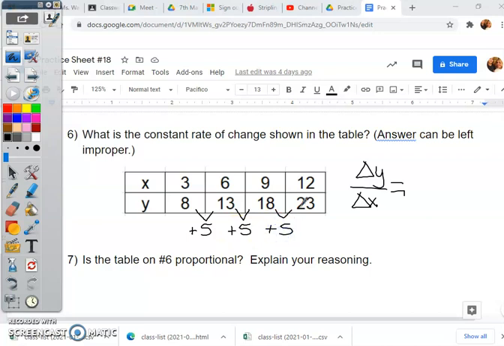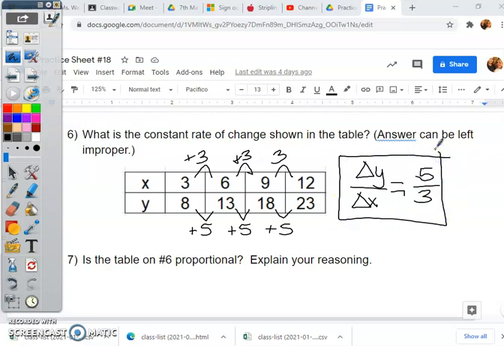Okay. Over here, 3 plus what is 6? 3, right? 6 plus what is 9? And 9 plus what is 12? So I do have a constant rate of change here, okay? Sometimes they can trick us with this, but in this case, it's straightforward. So that's your answer, guys.